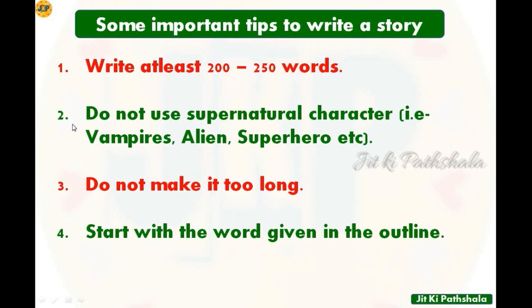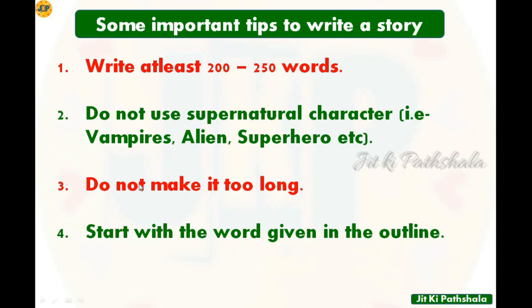Number 2, do not use supernatural characters, that is vampires, aliens, superheroes, etc. So while writing a story, we should always remember that we should not use any supernatural character like aliens or superheroes or vampires. In story writing, it is actually related to the maturity of writing. So here a story teaches us some important lessons. So for that reason also, we should not use any supernatural character while writing a story. And of course your outline will also be in such a way that you cannot use supernatural characters.